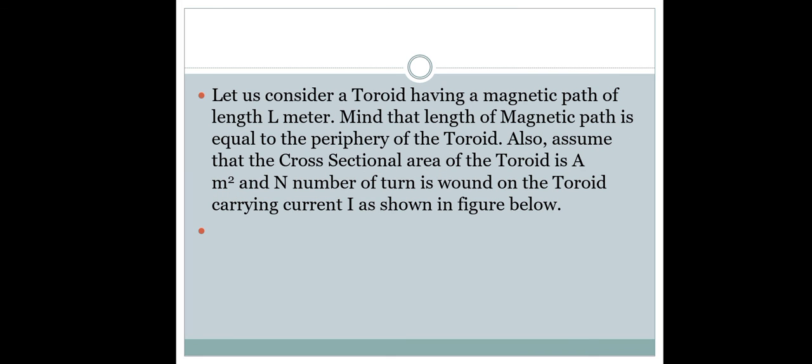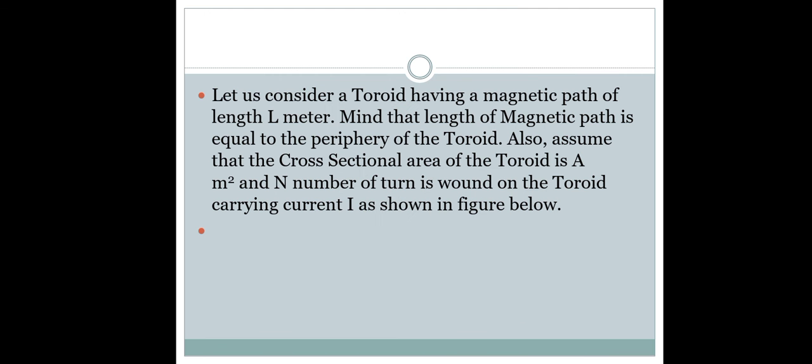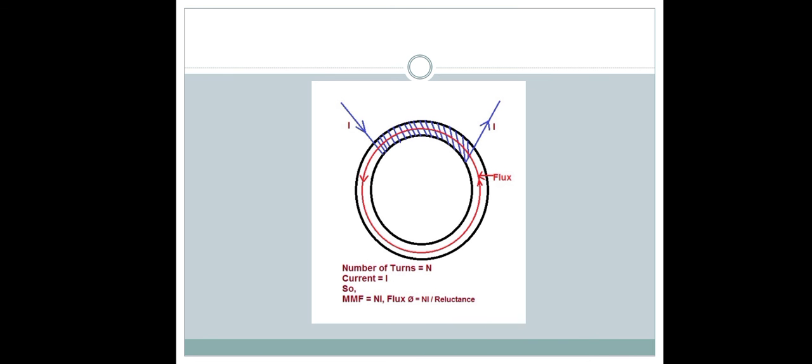We will consider a toroid having a magnetic path length L. This is the diagram. It is the toroid. The magnetic path length is L in meters, and the magnetic flux is phi.